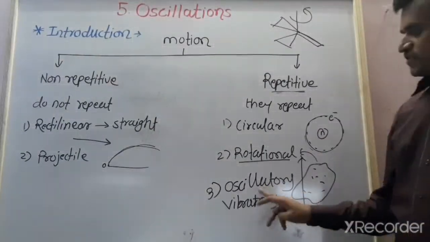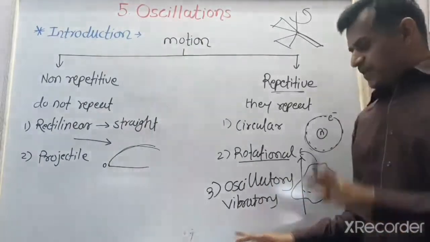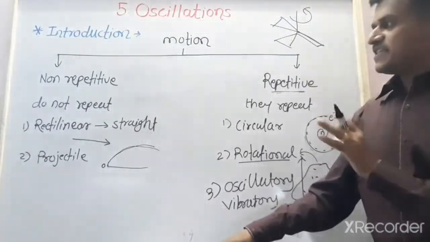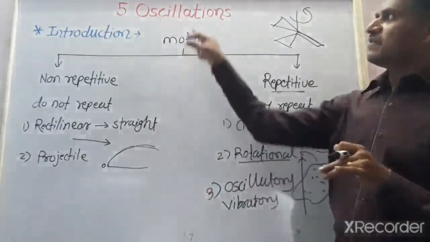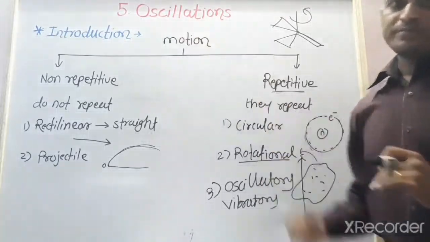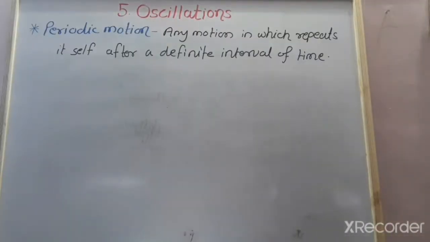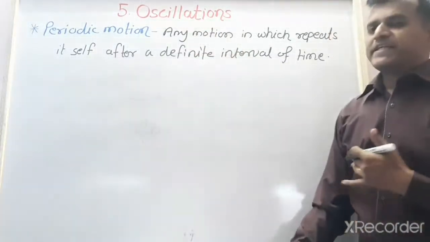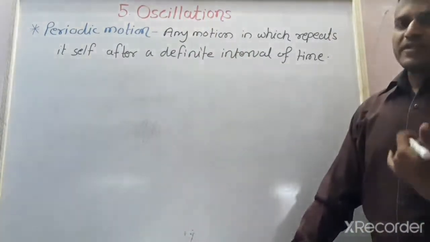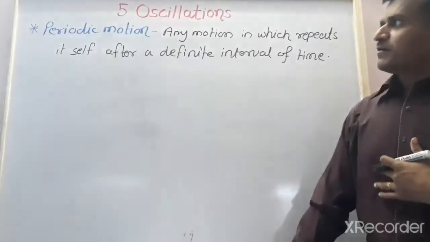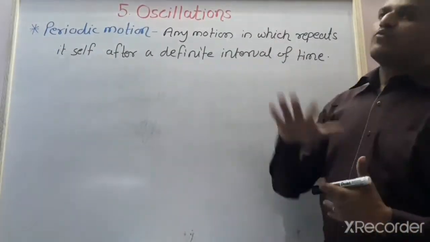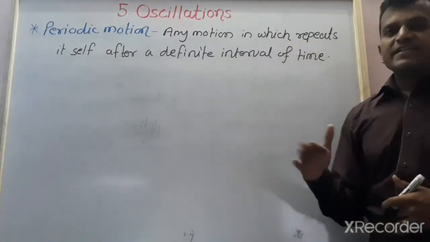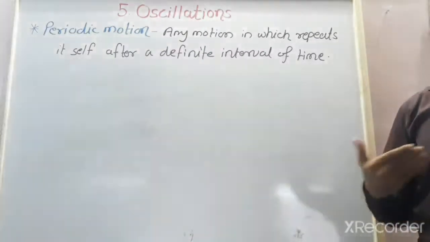Before studying the oscillatory motion, we study some definitions regarding this, and then these definitions are very useful to understand the concept of oscillations. The oscillatory motion is the repetitive motion. Oscillatory motion समजून घेण्यासाठी आपण पहिली डेफिनेशन पाहतोय, periodic motion. The periodic motion is defined as the motion in which it repeats itself after a definite interval of time.